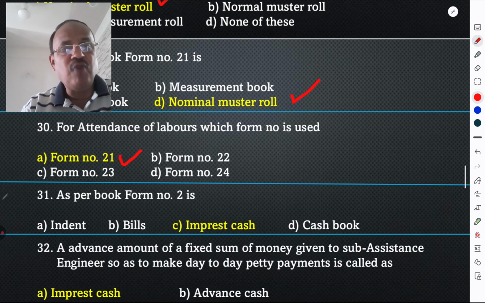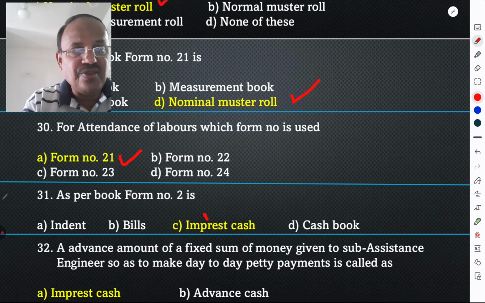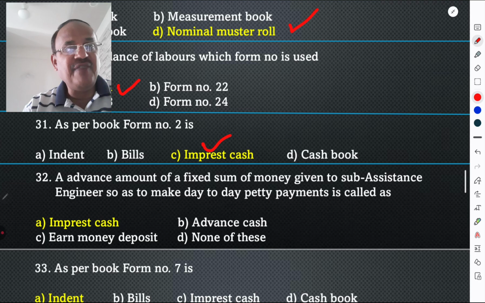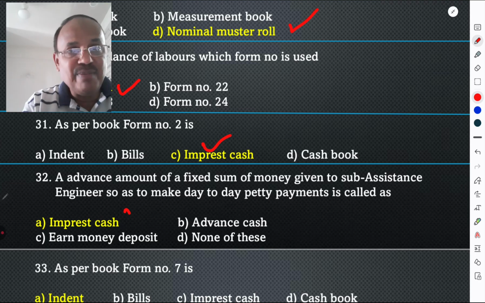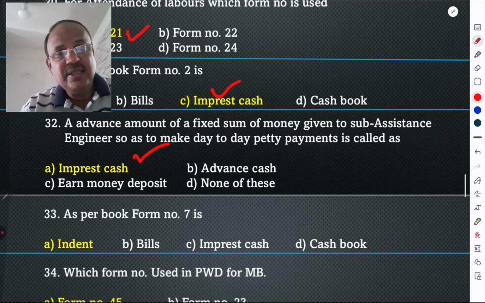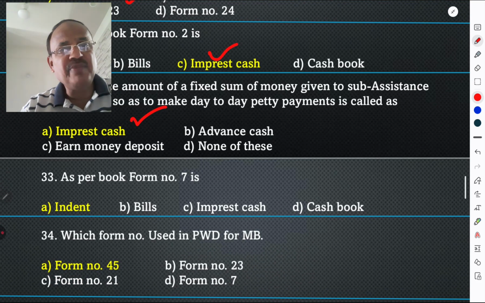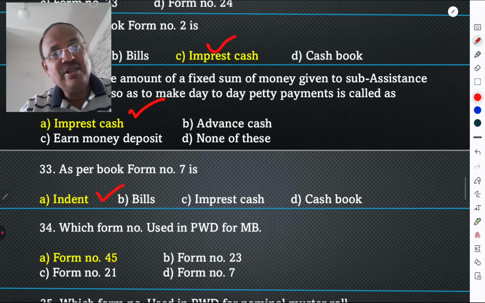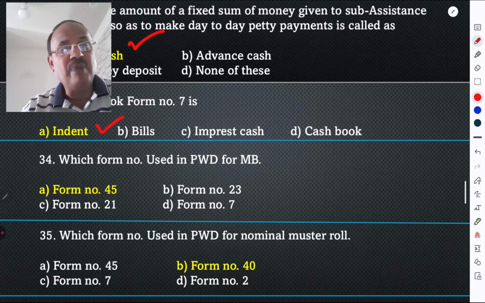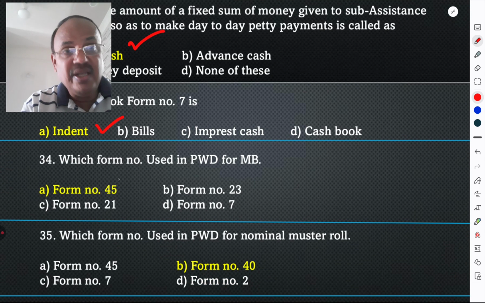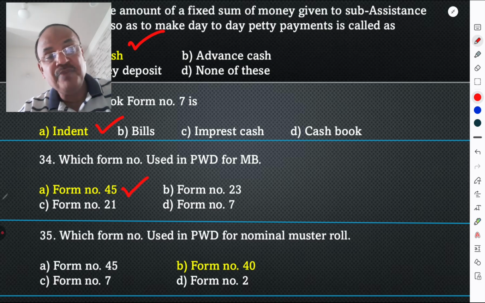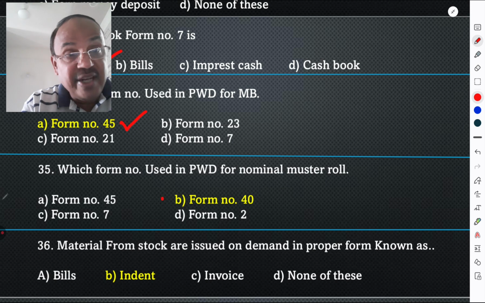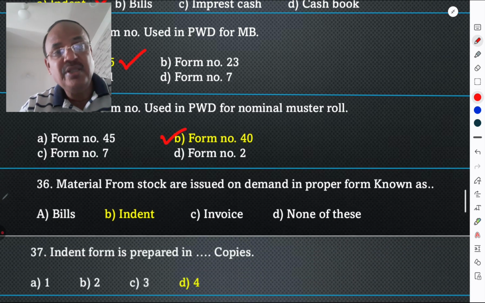As per the book, form number 2 is the imprest chest. That is very important. Advance amount of fixed sum, advance means imprest cash. Form number 7 is the indent. Indent means requirement of material. Which form is used in PWD for MB? Now it is form number 45. Which form is used in PWD for nominal muster roll? Nowadays it is form number 40.